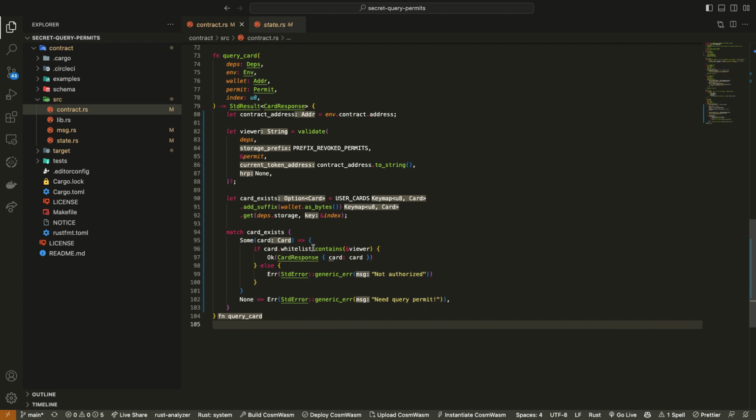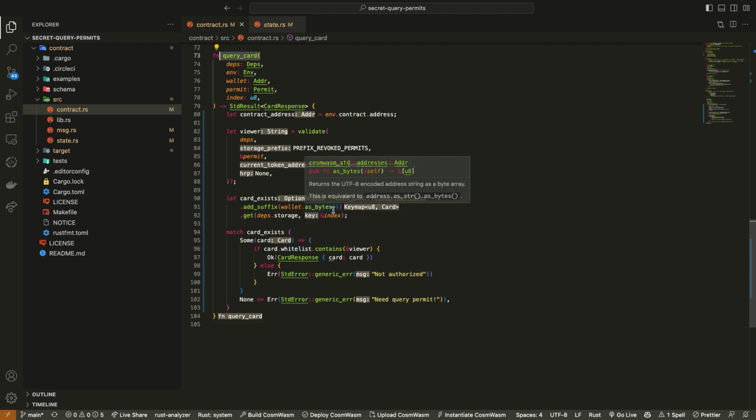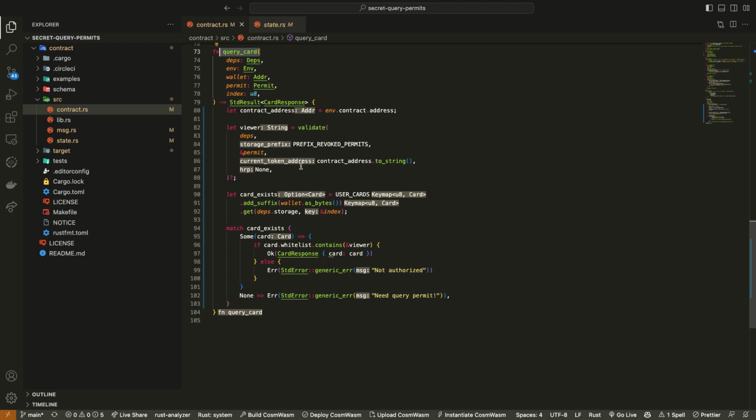So yeah, the most important thing to note is just that in this query function, rather than having a viewing key like I did in the previous iteration of the step, instead now we have to have a query permit. And if we have that query permit, here's another important thing to note. So this viewer, see how it says it's a string?